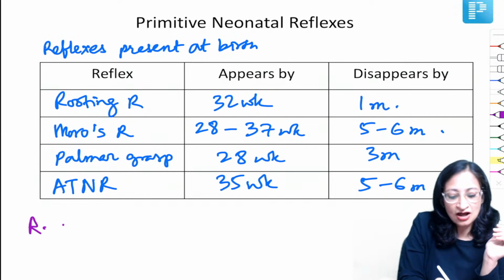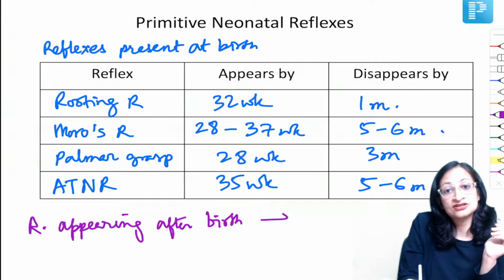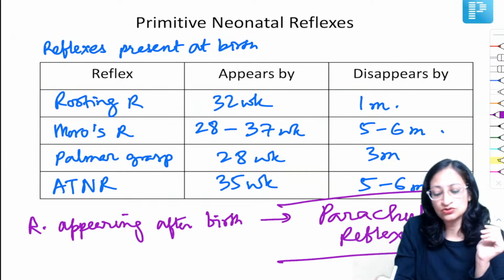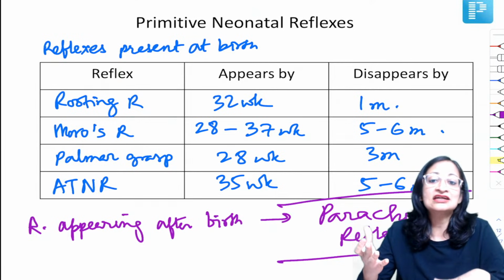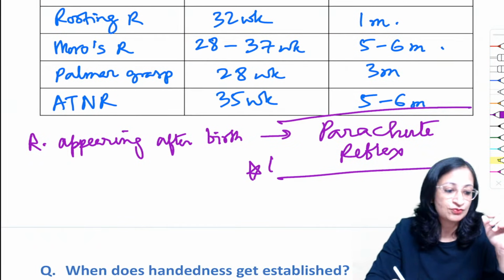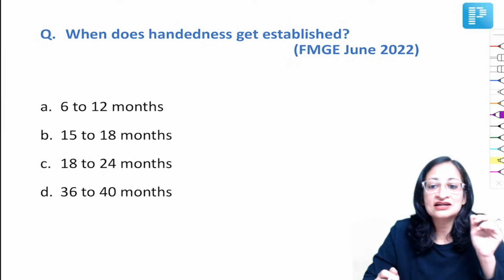Now, these were the reflexes present at birth in a term baby. Reflexes appearing after birth: the most important one is the parachute reflex. Parachute reflex is important because it comes around 7 to 8 months of age and it never disappears. It persists throughout life, making it very important, right? So moving ahead to the next question. When does handedness get established?